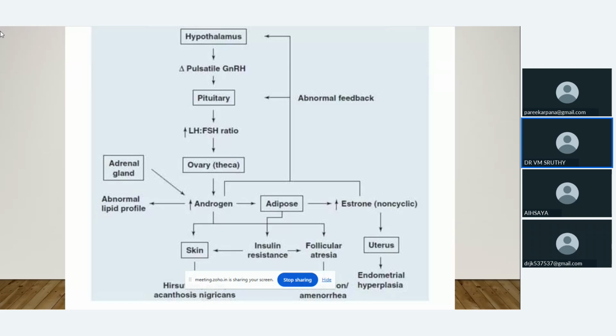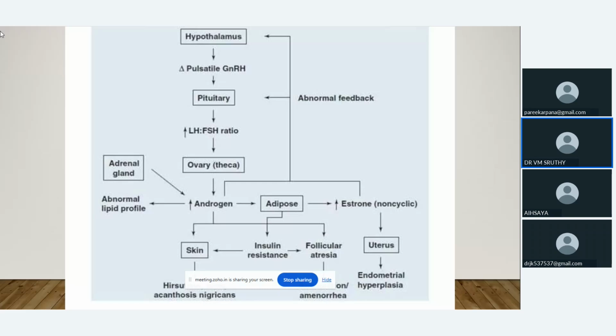So this is the main thing: the hypothalamus and the increased release of GnRH. Then the LH FSH ratio will be altered. It will be more than 3. Compared to FSH, the LH will be more. Because of that, the LH FSH ratio will get altered.